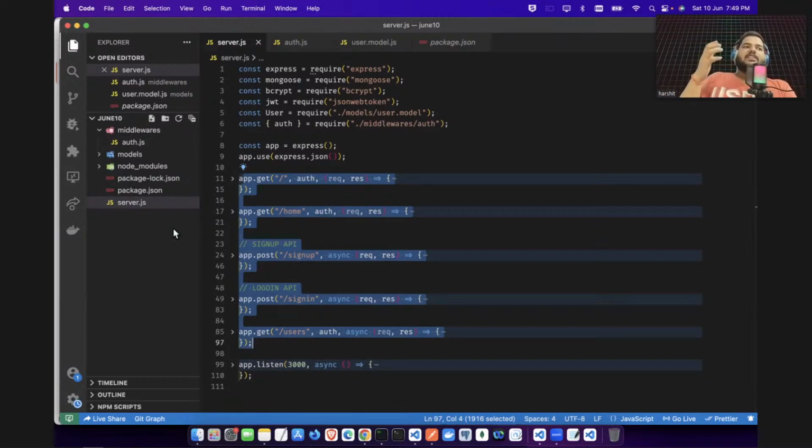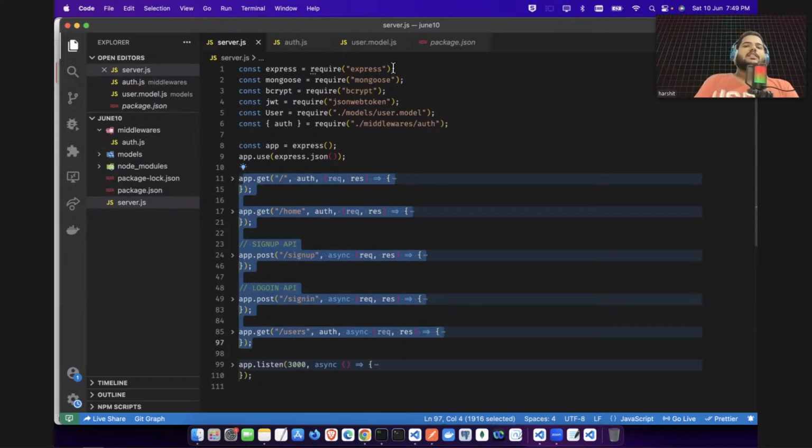I was not teaching you the correct folder structure and how to make your code structured. I will tell you in another session, but right now I only focused on building the APIs because in 2 hours of session, this is all you can do. So here, let me revise it.